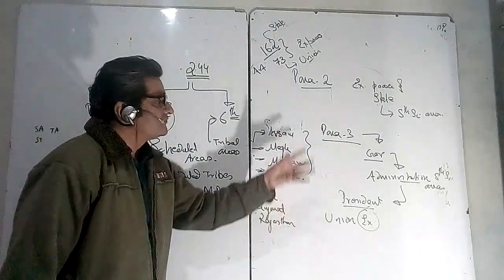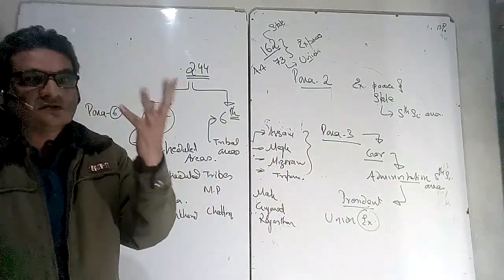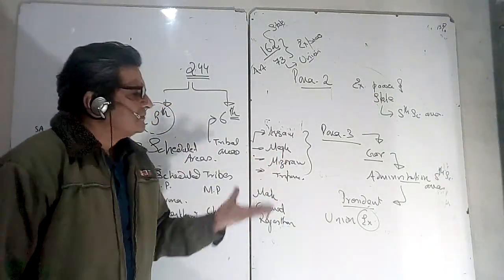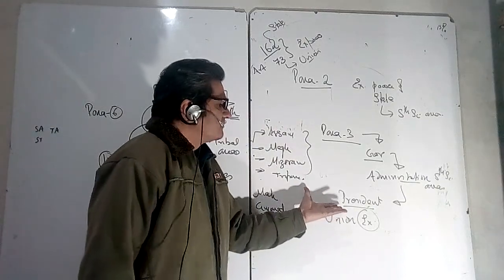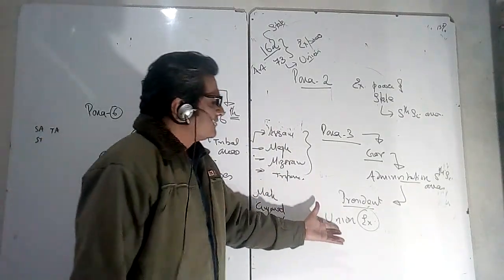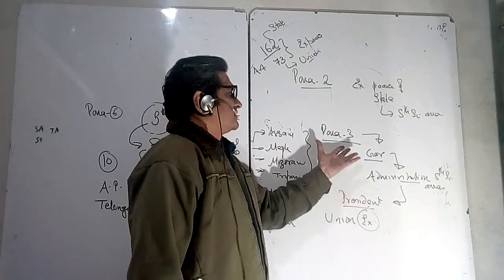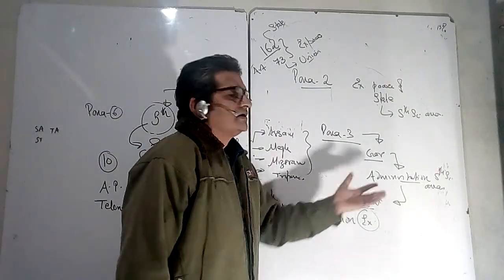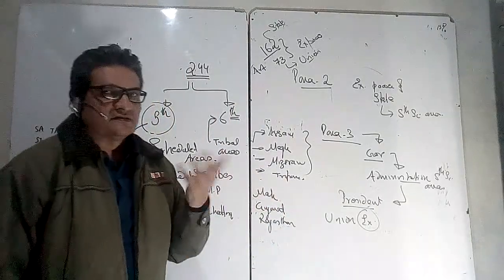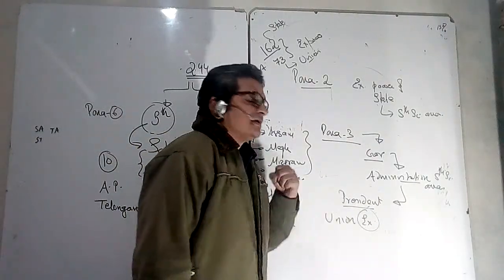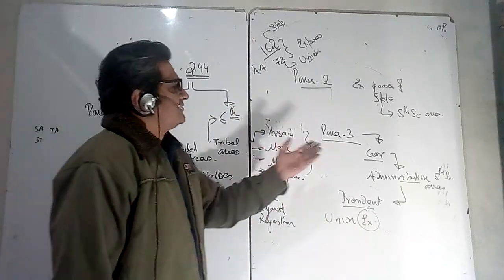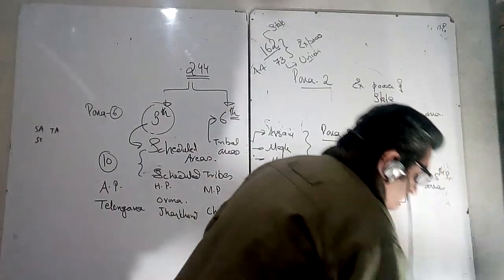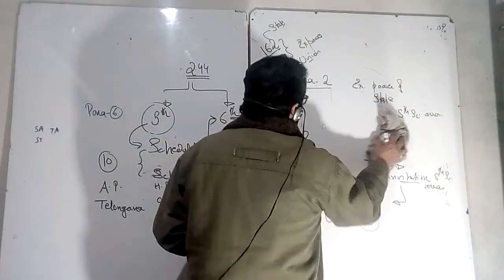The executive power of the union government is not there in all the states. There is a limitation. But here it is said that the executive power of the union extends to giving direction to the state with regard to the outcome of the report. If the report finds that there is need of certain improvement, then the union government can issue executive directions and instructions to the state government. That is para 3, which is a very important paragraph. This report is to be provided annually.